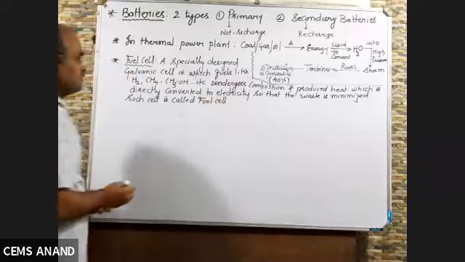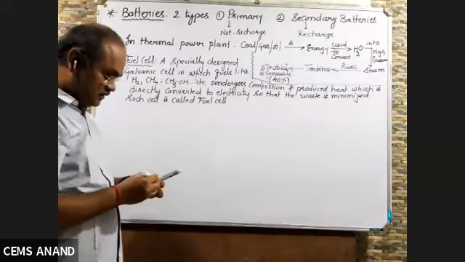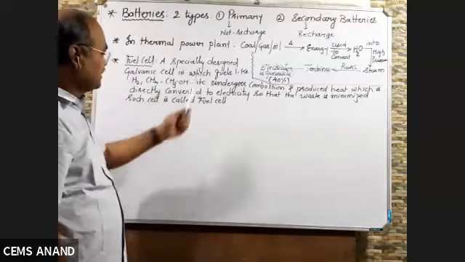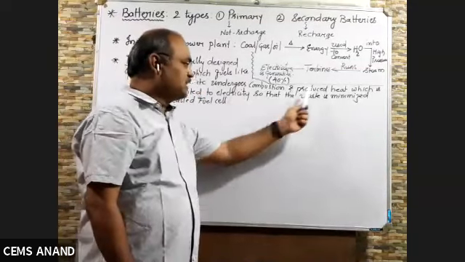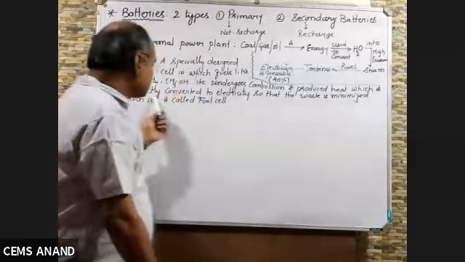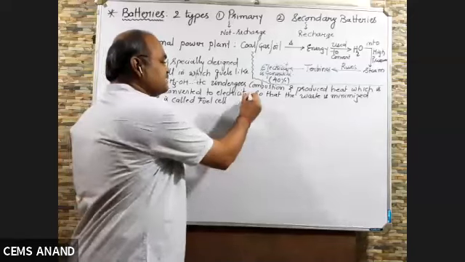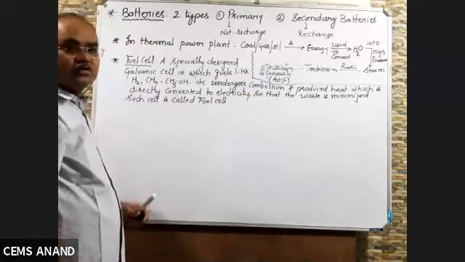So what is a fuel cell? A specially designed galvanic cell in which fuels like methane, hydrogen, methanol, etc. undergo a combustion reaction and produce heat. That heat is directly converted into electricity so that the waste is minimized, right? And such a cell is called a fuel cell.